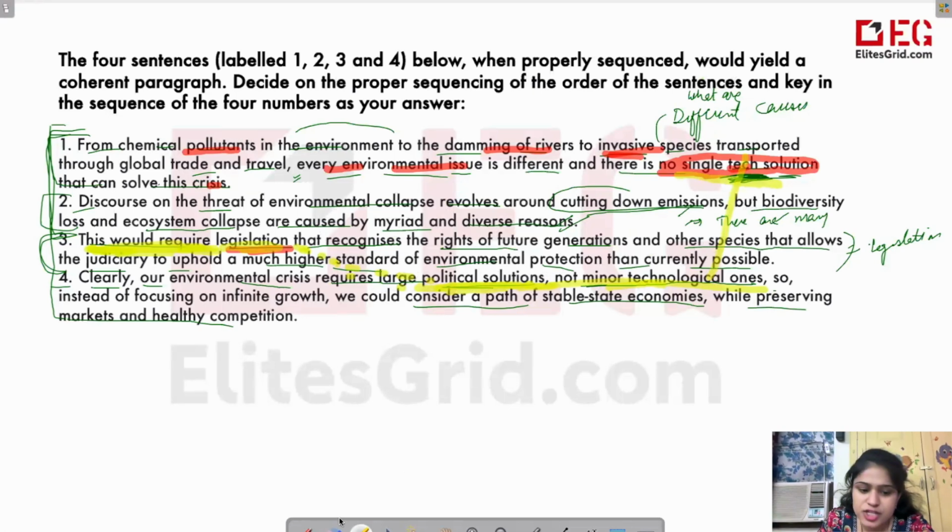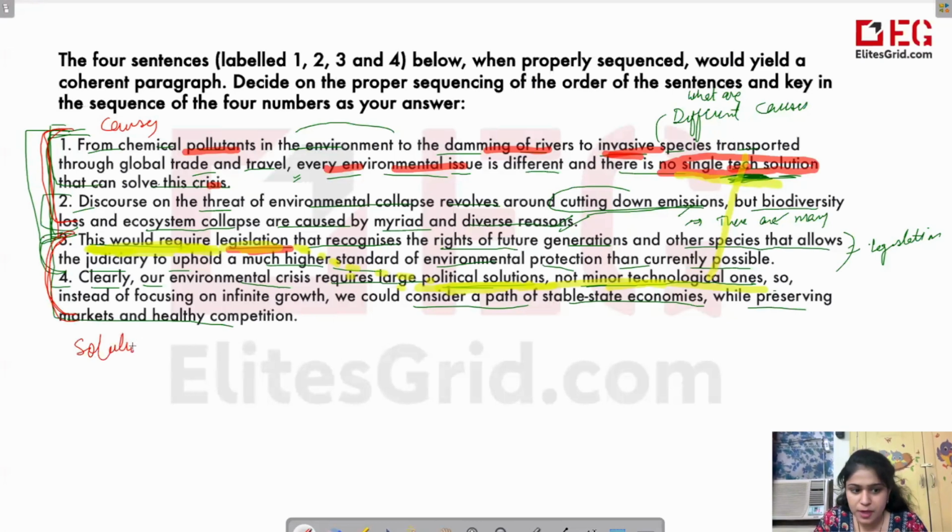But now let's arrange them in a particular order. Now, one more thing that you can see is that the first two sentences are talking about causes. They're talking about causes of some environmental damage. Both of them are related to causes. And the third and the fourth are related to solution, right? Both of them are talking about solution. Third is talking about legislation. Fourth is talking about we require political solutions.